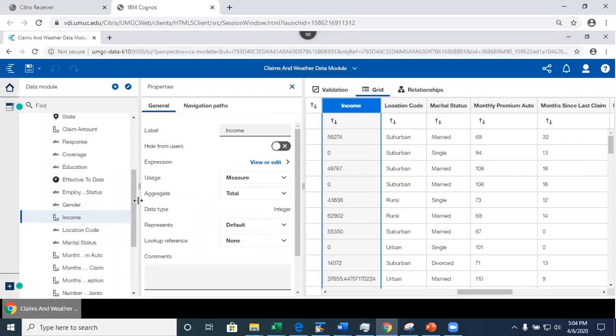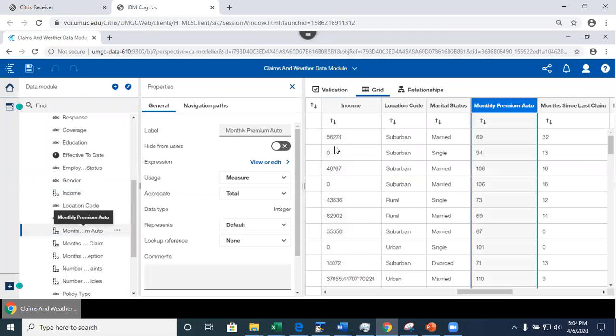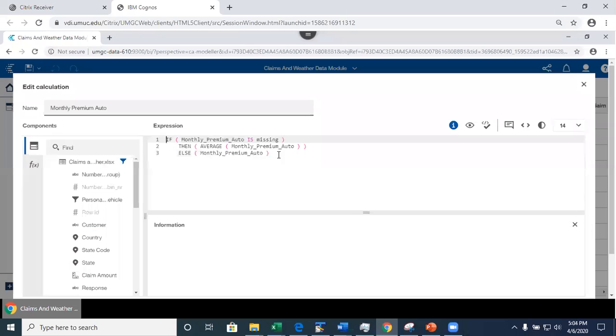We went over it last time, but then after the last time, for today, I did more data pre-processing because there is another variable called monthly premium, which also has some missing values. And what I did was I'm setting it to the average if it's missing.